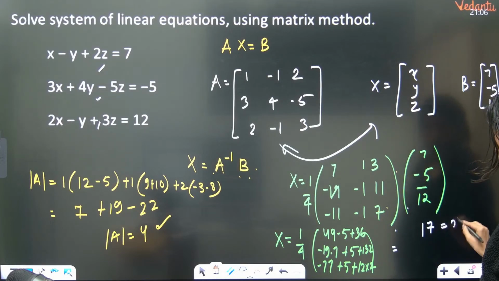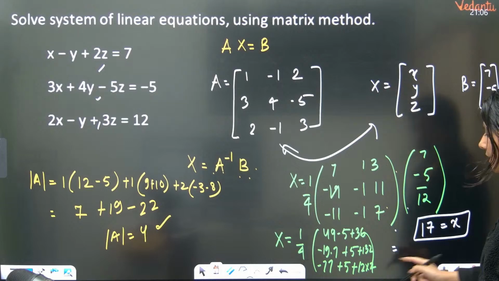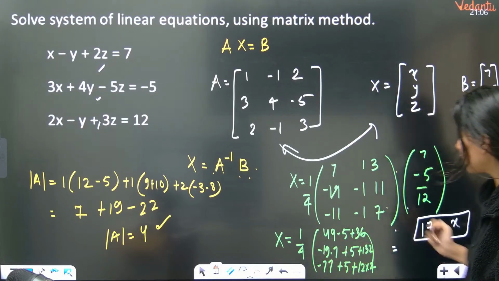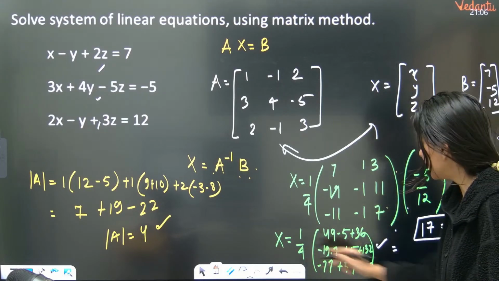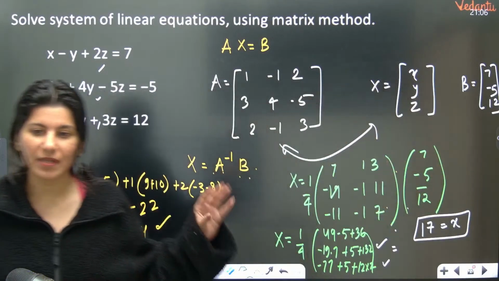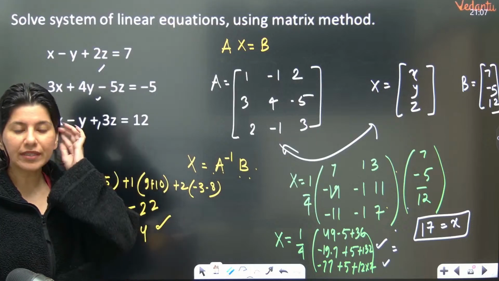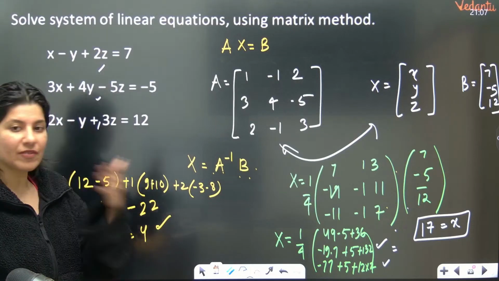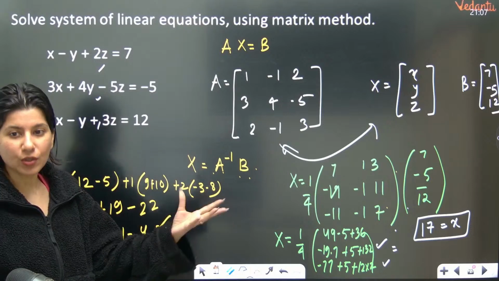So this is the value of your x. Similarly, you have to solve it, divide by 4, you will get the value of y. Solve it, divide by 4, get the value of z. X comma y comma z will be right here. I have calculated x. You can calculate y and z. To verify, what you have to do is